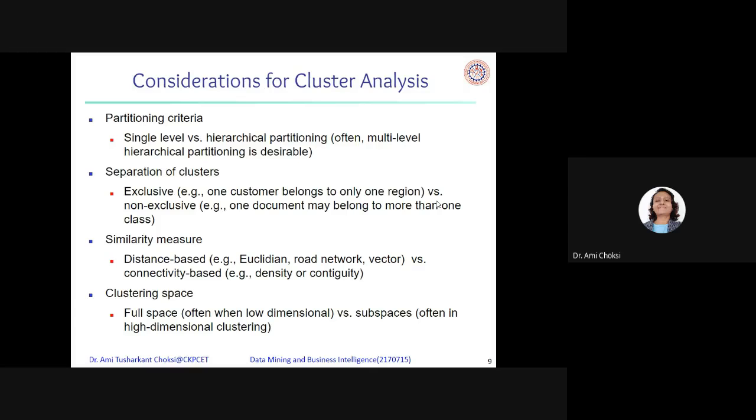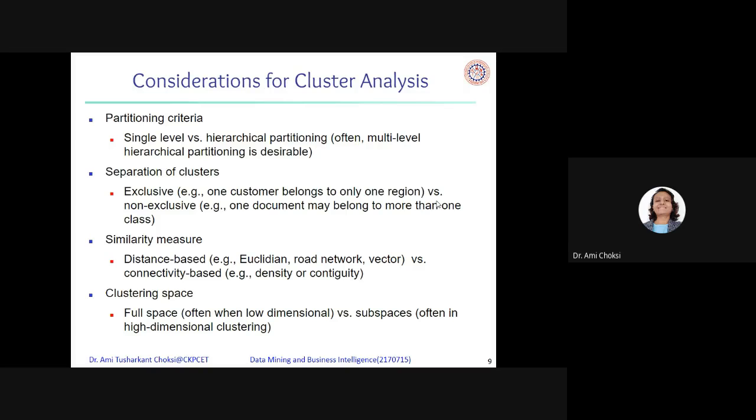Similarity measure: distance based, that is Euclidean, road network, vector, versus connectivity based, that is density, contiguity, right?